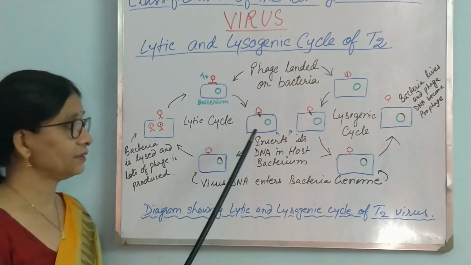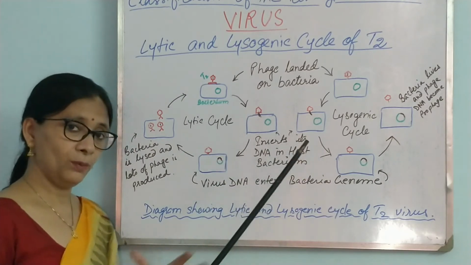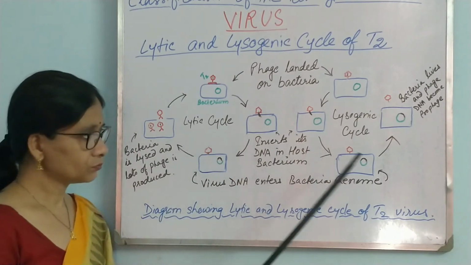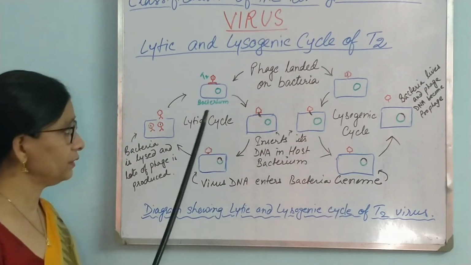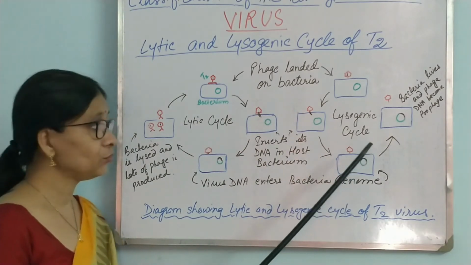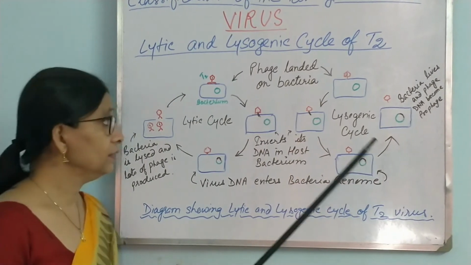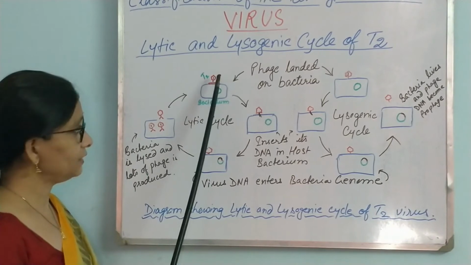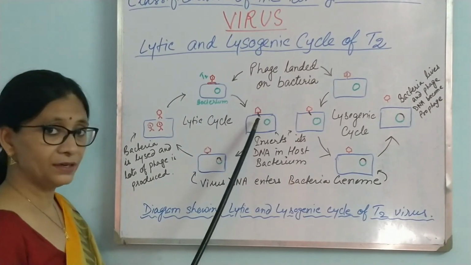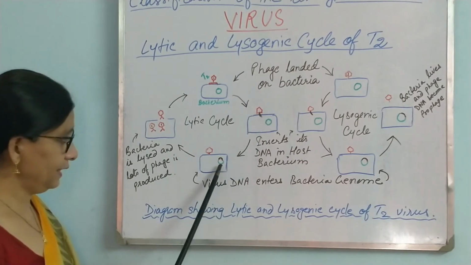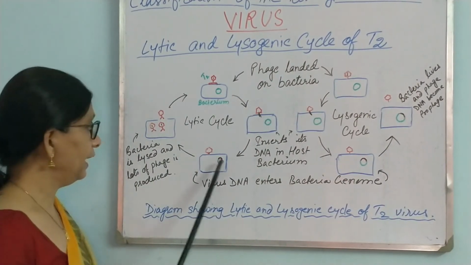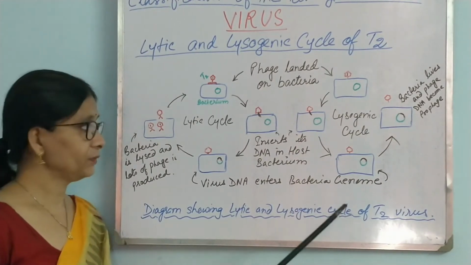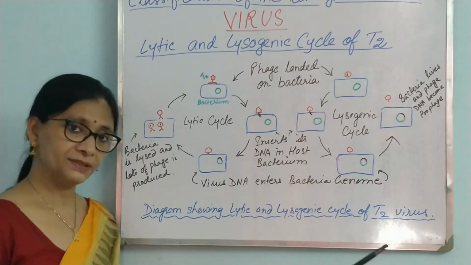But in the lytic cycle, the bacteria is killed and the whole bacterial cell is used as a factory to manufacture phage particles. I hope you have understood this. It's very important: the lytic cycle and lysogenic cycle of bacteriophage. So I'll tell you once again. In the lytic cycle, a phage has landed on the bacterial cell and inserted its DNA. The DNA has joined with the genome of the bacteria, and then it has used the bacterial cell as a factory to manufacture phage particles. Ultimately the bacterial cell dies and phage particles are released.